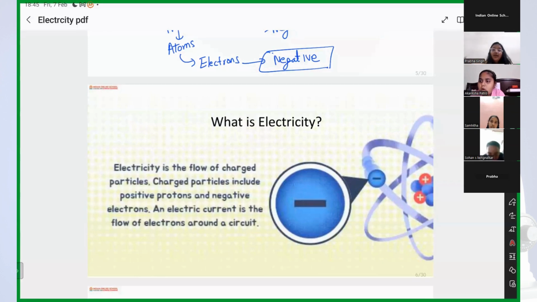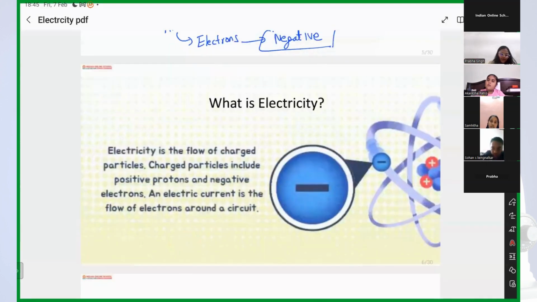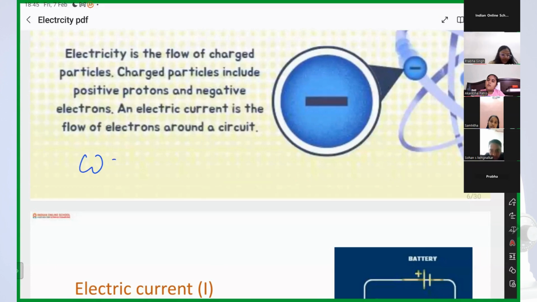Flow. That is water current. When a large amount of water flows in a specific direction, in one direction with high speed, then we call it water current.